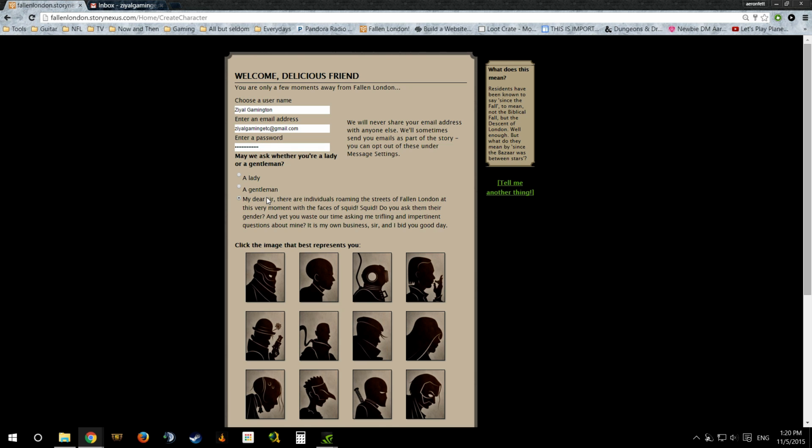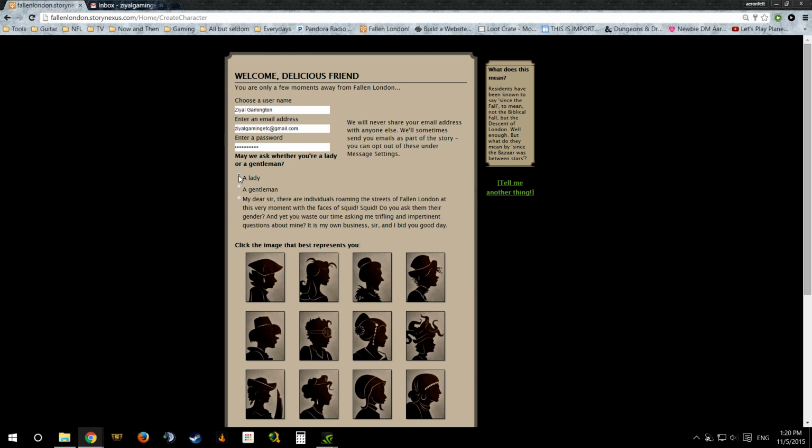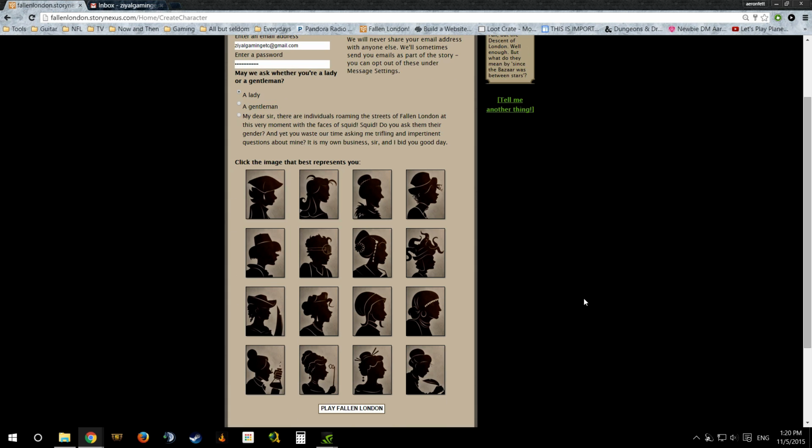That's an option. That's just something you click here. I actually already have a character of an indistinct gender, but I don't have a lady. I actually have multiple characters. So we're going to go with a lady, because I don't know if anyone's noticed this yet, but I rock the female avatars. So, what crazy cameo do we want for ourselves? Well, that's a bit much, I think. We're going to definitely be more of a bruiser this time around. So, hey, look, she looks pretty bruisery, wouldn't you say?